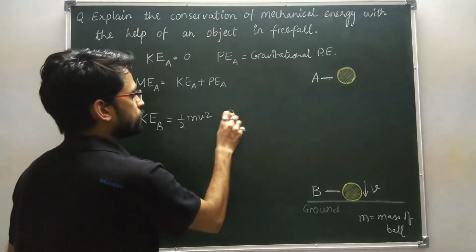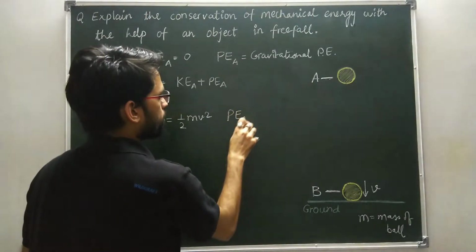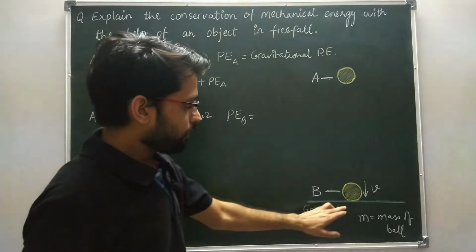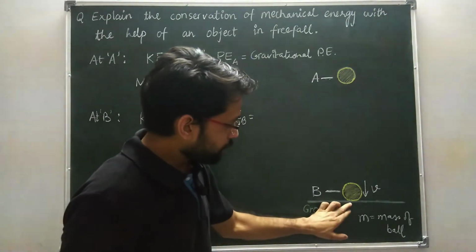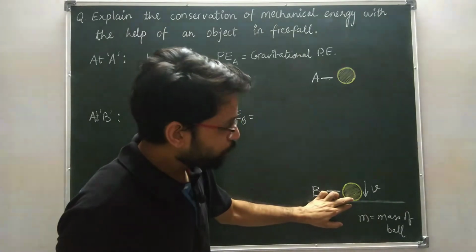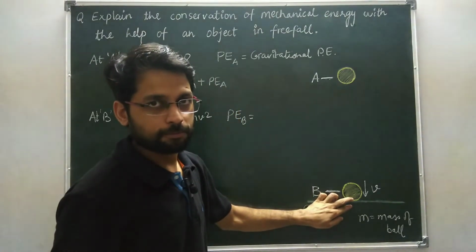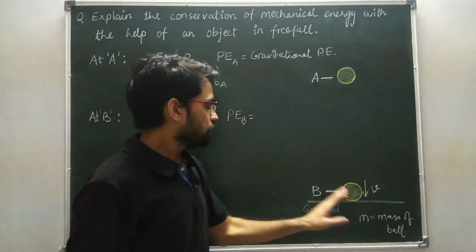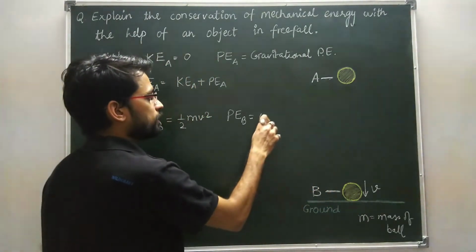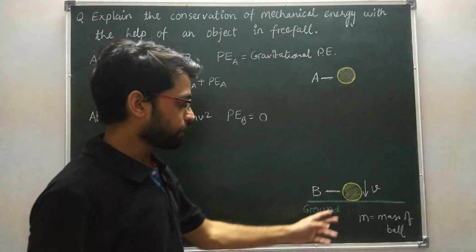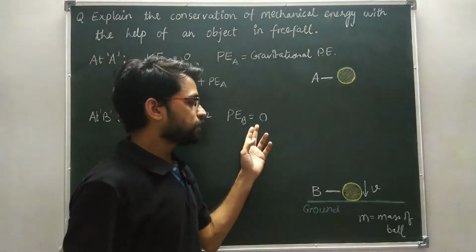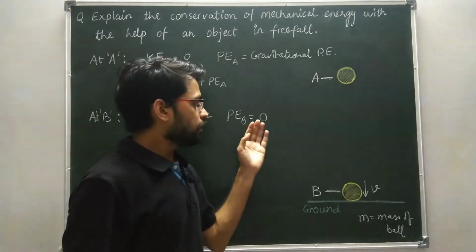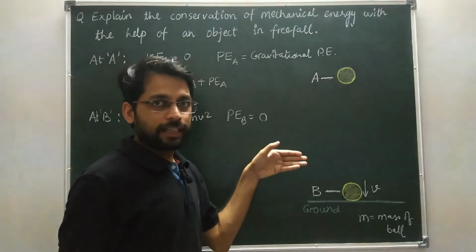Now, what is potential energy at point B? In the diagram, there is no vertical height at point B. So the gravitational potential energy is 0 here, because gravitational potential energy is mgh, where h is the vertical height.